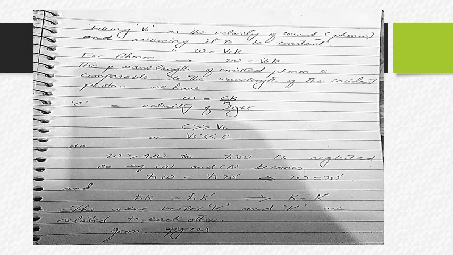Taking Vs as the sound velocity of the phonon and assuming it to be constant, curly omega is equal to Vs into small k. We have proved this value before. The wavelength of the emitted phonon is comparable to the wavelength of the incident photon. So from here we have omega equal to ck over n, and you know that c is the speed of light, and the speed of light is very much greater than the sound velocity, or you can say the sound velocity is very much less than the speed of light.